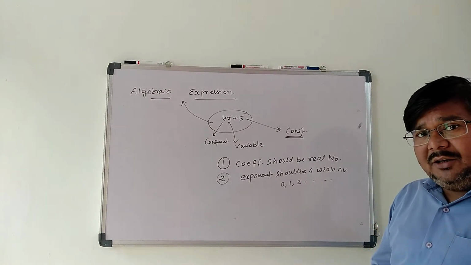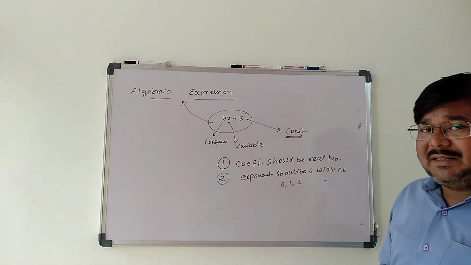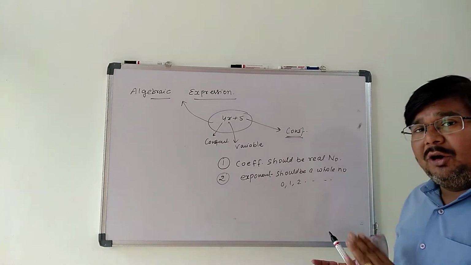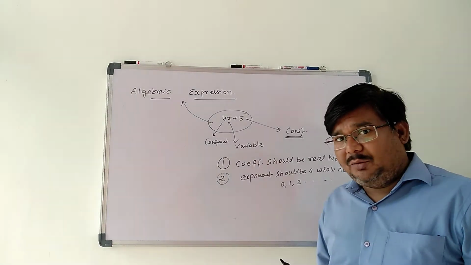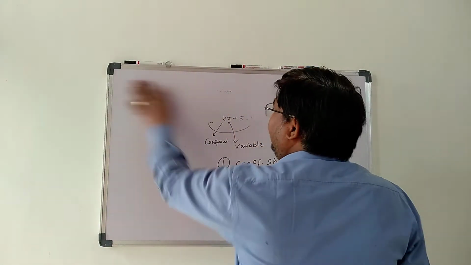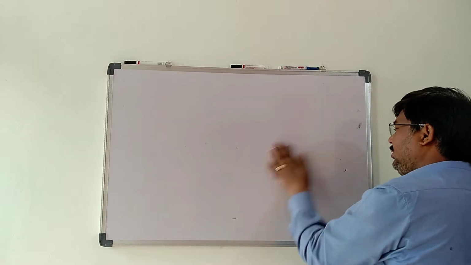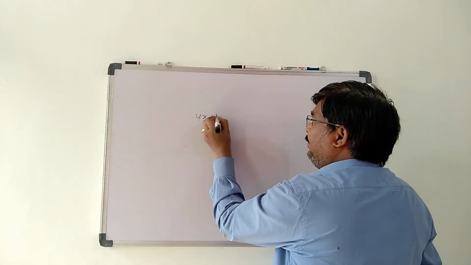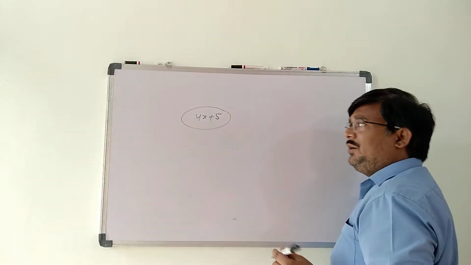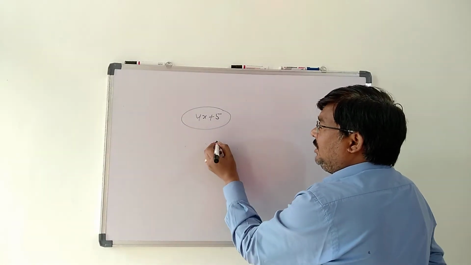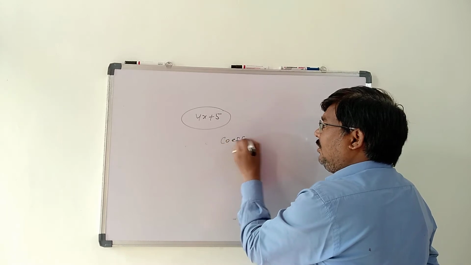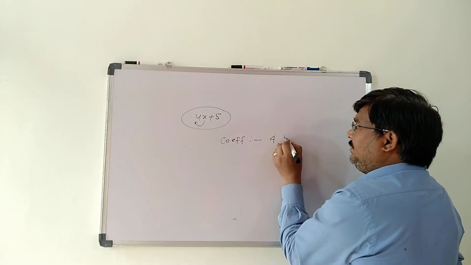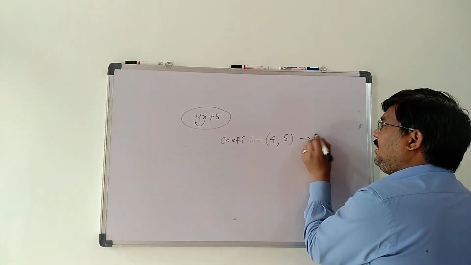For example, we will take an example and check whether it follows the rules of a polynomial or not. I am taking 4x plus 5, the same expression. If you check the coefficients of this expression, they are 4 and the constant term is 5. 4 and 5 are real numbers.